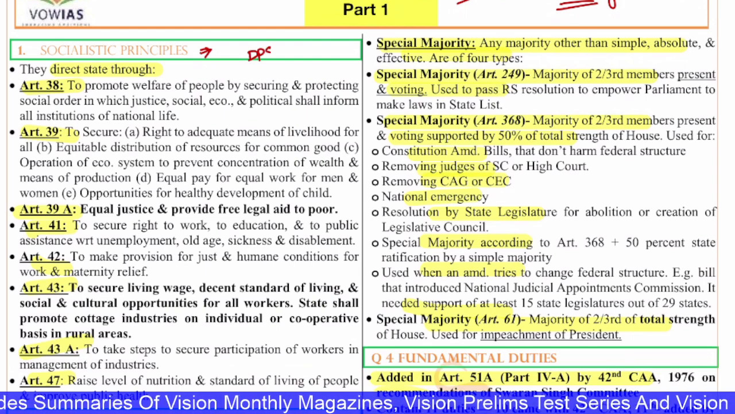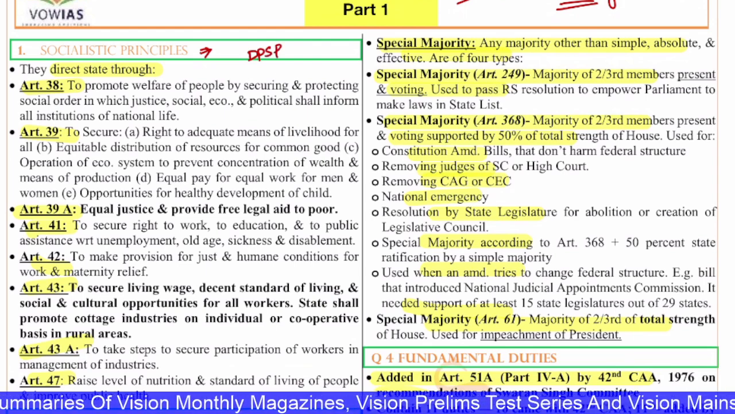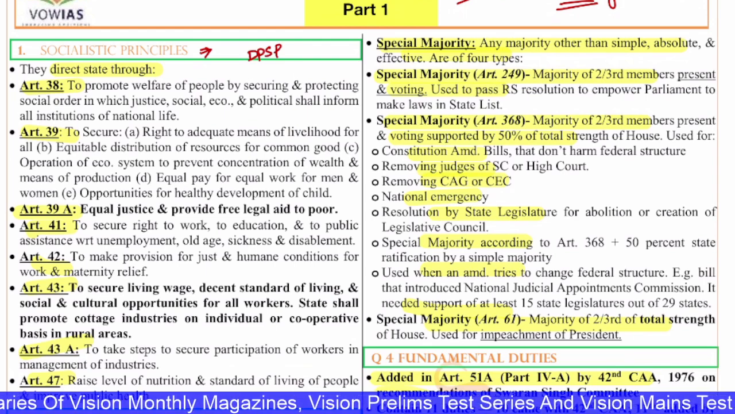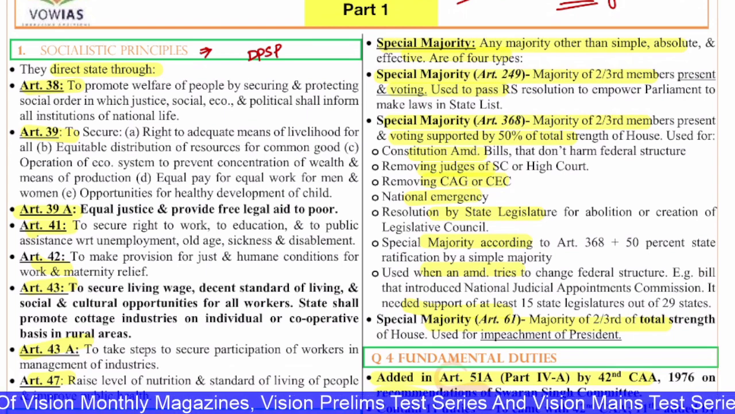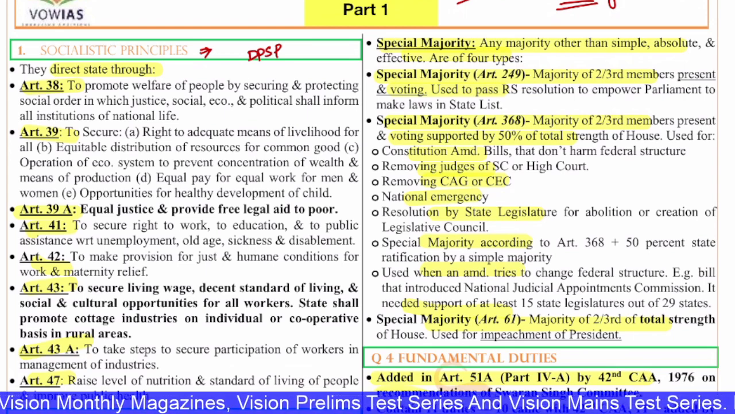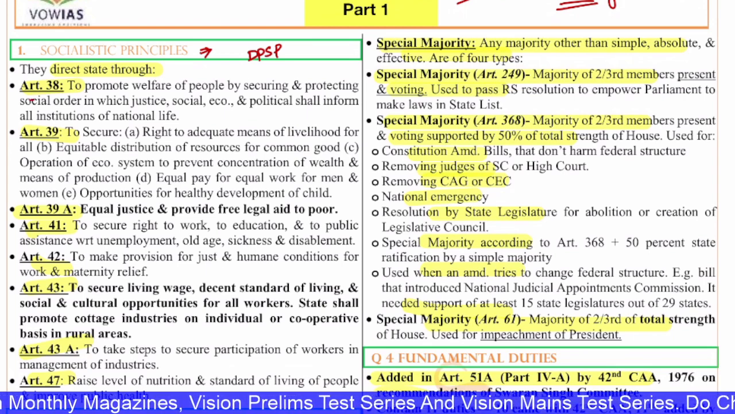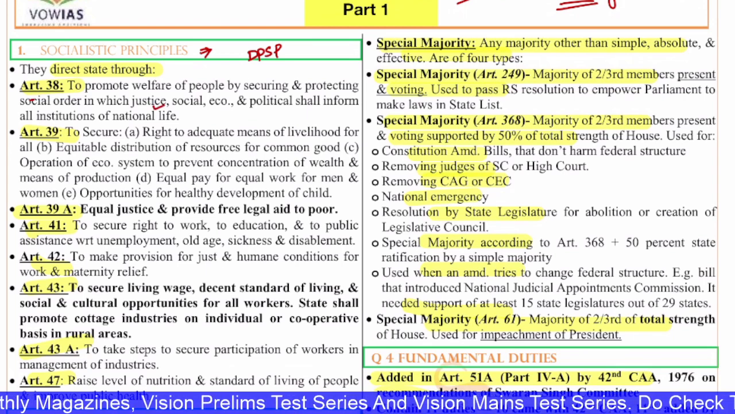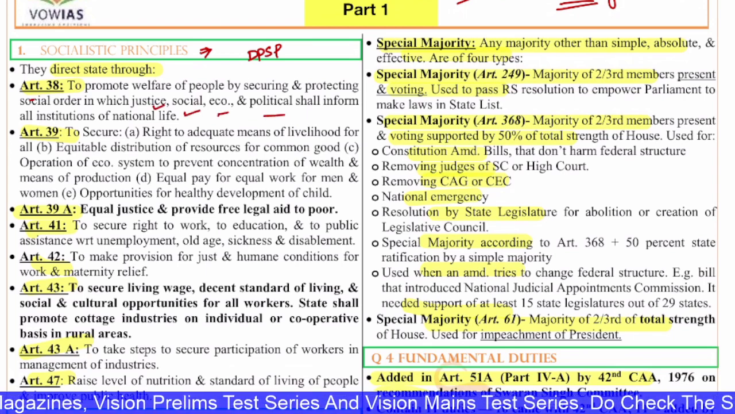The main aim of the DPSP is to ensure economic justice. Social and political justice is ensured through the fundamental rights, but economic justice is ensured through DPSP, and the socialist goals of the government are also ensured through this. So the socialist principles that direct the state: Article 38, to promote welfare of the people by securing and protecting a social order in which justice, social, economic and political, shall inform all the institutions of national life.